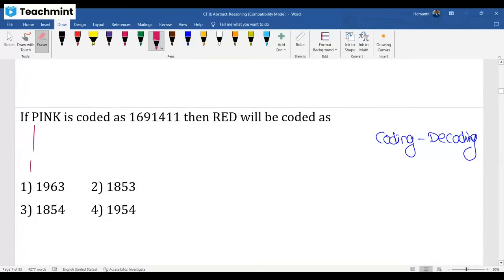P is 16, I is 9, N is 14, K is 11. So R is 18, E is 5, D must be 4. Option 3 is correct. Good. See the next question.